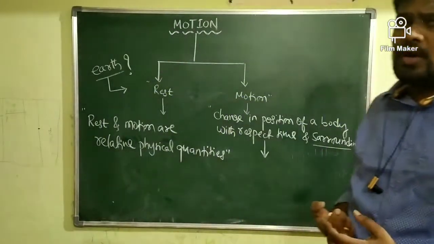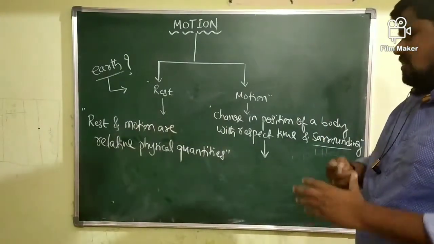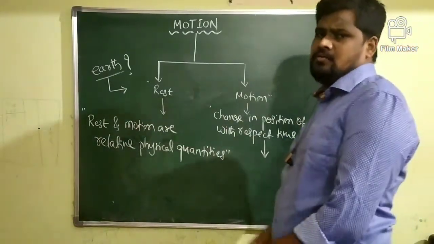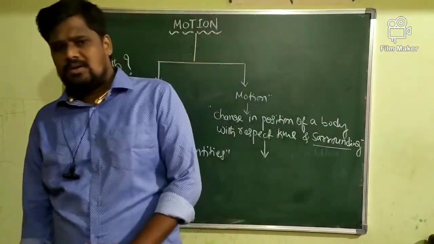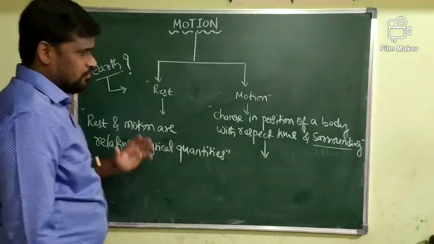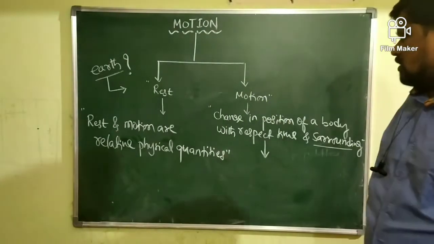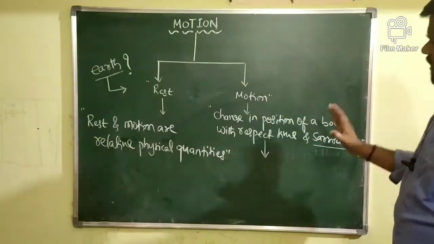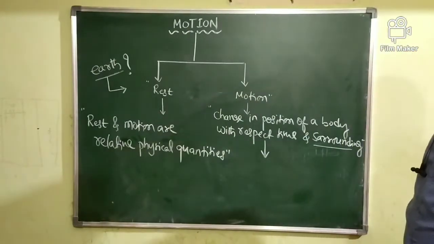So generally, what happens when an object is continuously changing its position with respect to time and with respect to its surroundings? Definitely the object is said to be in the state of motion. Concentrate on the definition of motion. Then we can give many examples of the motion of a body.